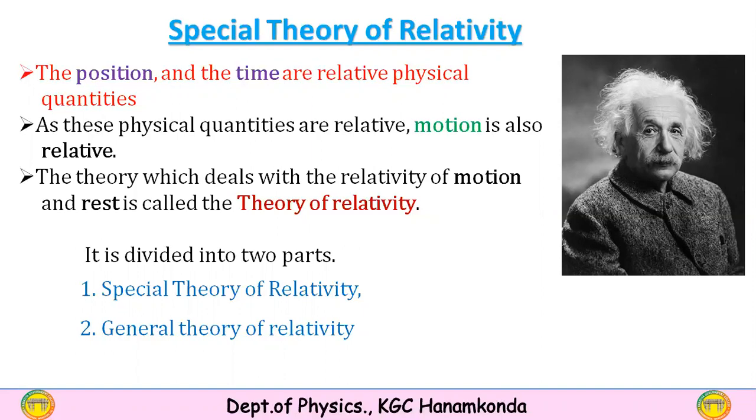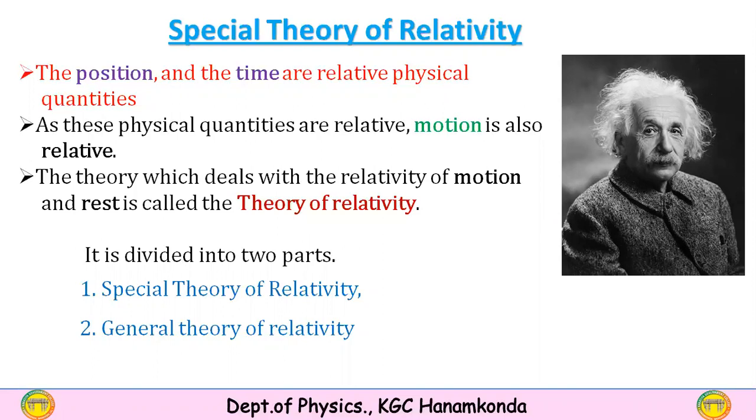The theory which deals with the relativity of motion and rest is called the theory of relativity. This theory of relativity is divided into two parts: one is the special theory of relativity, another is the general theory of relativity.